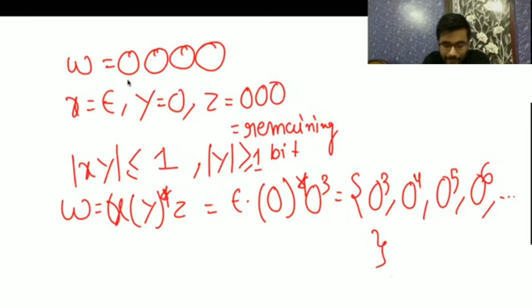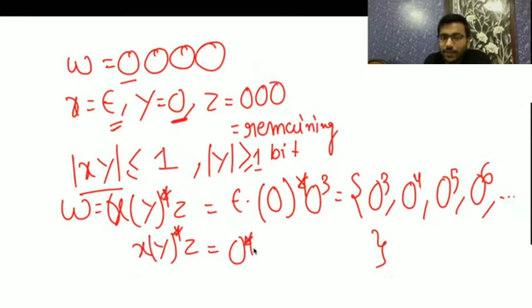So if you take any string which is any number of 0s, you always assume x as epsilon and y as the first 0, and z as the remaining bits in any number of zeros. Always the length of xy is going to be smaller than or equal to 1, because y is your 0 and x is always epsilon, and y is greater than or equal to 1. Whenever you do x y star z, you are going to get 0 star z, because x is epsilon. Whatever new string you get is in the language only.